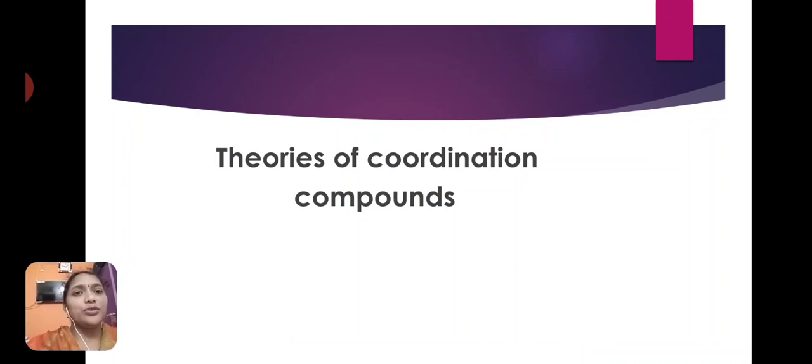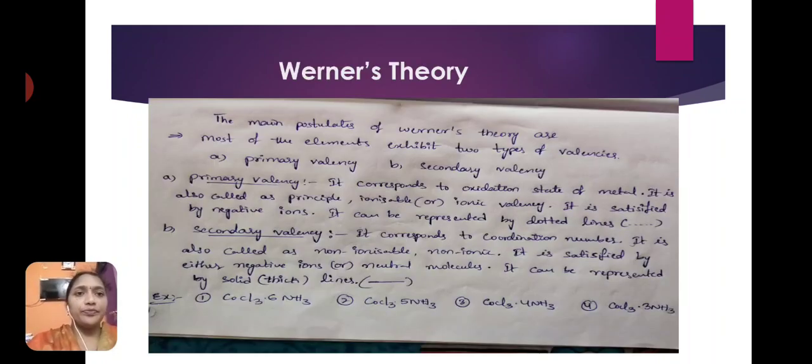Okay, students. Today we will discuss some theories which are present in coordination compounds. Now, the first theory is Werner's theory. The main postulates of Werner's theory are: most of the elements exhibit two types of valencies. One is primary valency and the second one is secondary valency.